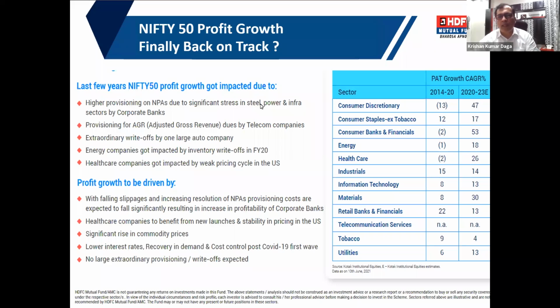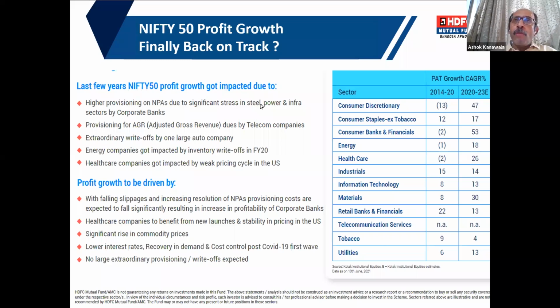If you see the Nifty earnings for the last 5-6 years, beginning 2014 till March 2020, the average growth of Nifty was around 5-6%. Now, in the pandemic year FY21, to everybody's surprise, the earnings grew by 17%, much higher than the average trajectory of the last couple of years.